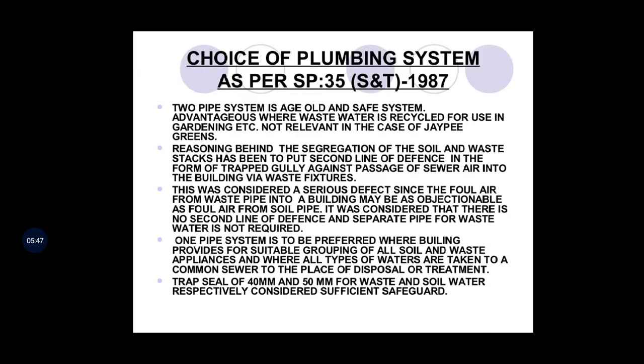One pipe system is to be preferred where the building provides suitable grouping of all soil and waste appliances and where all types of waters are taken to a common sewer to the place of disposal or treatment. Trap seal of 40 and 50 mm for waste and soil water respectively is considered a sufficient safeguard. So water seal of 40 to 50 is used.